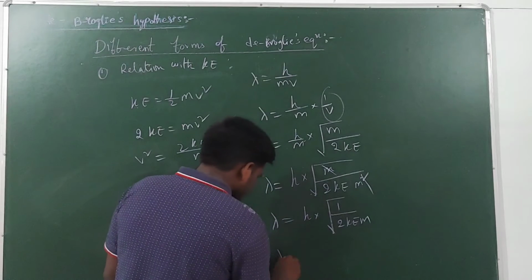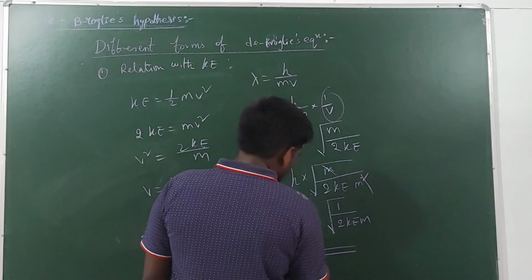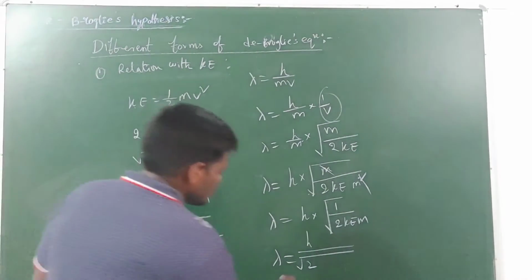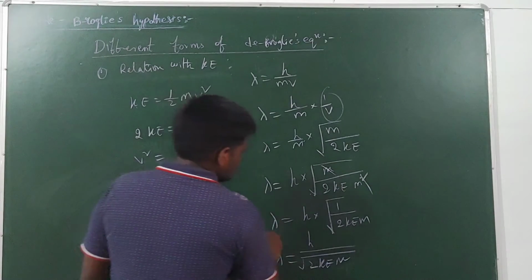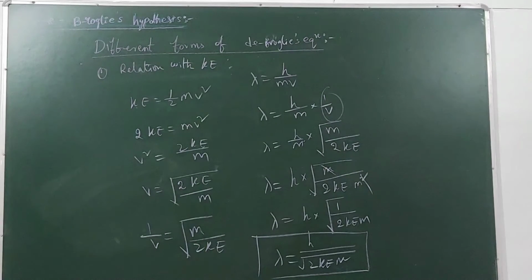So this one you can finalize like this: lambda is equal to h by the square root of 2 into KE into m. This is another form of de Broglie's equation in terms of kinetic energy.